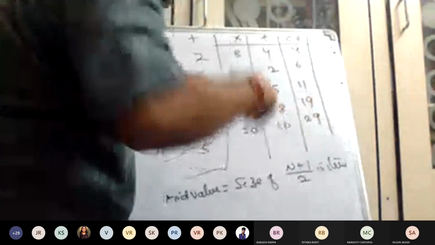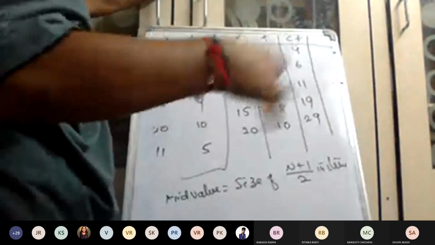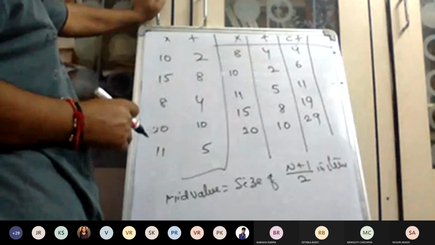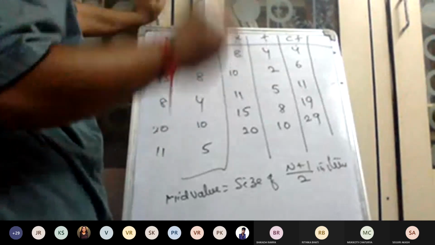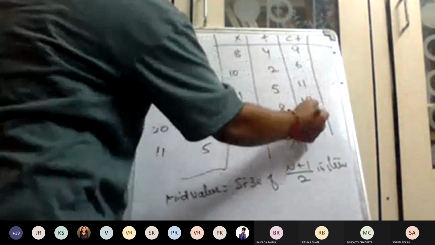This is called cumulative: adding every frequency with the previous cumulative frequency values.